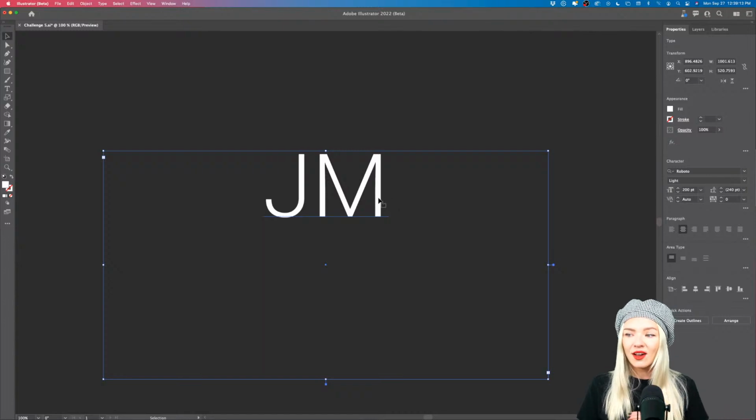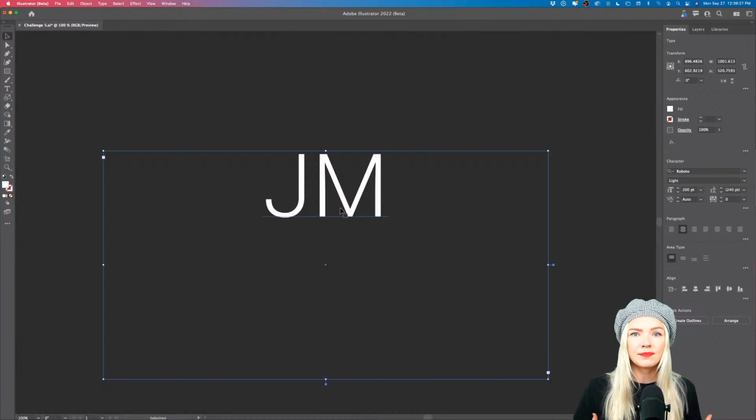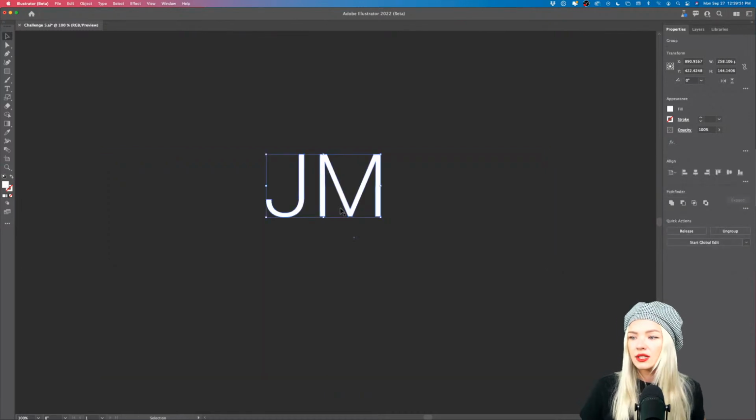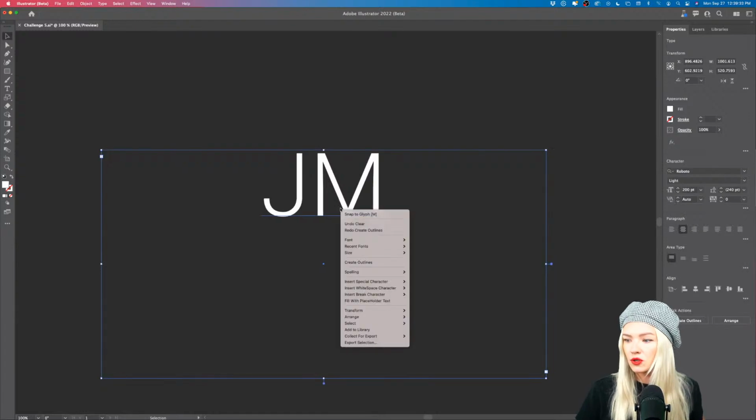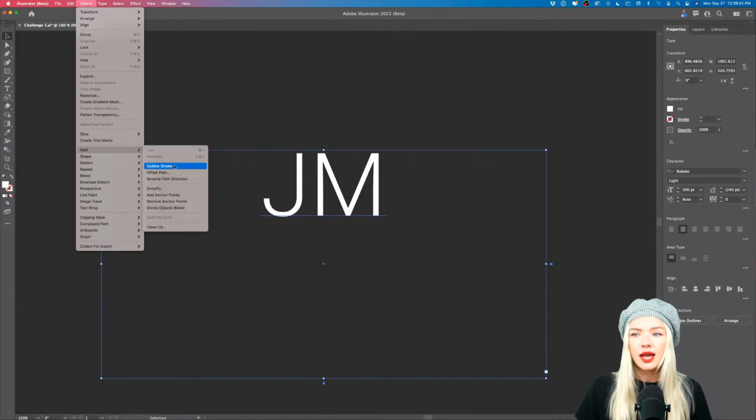Now as a next step, we want to create outlines out of this live text. So now you can see I can still edit this and I can still type something else, but I want to work on these letters as shapes and customize them, right? So what I'm going to do next is press Command Shift O to outline, or you can also go to Object, Path, Outline Stroke, that will work too.